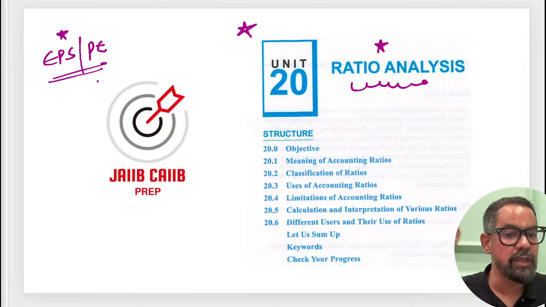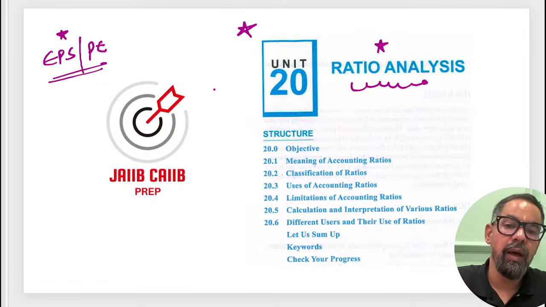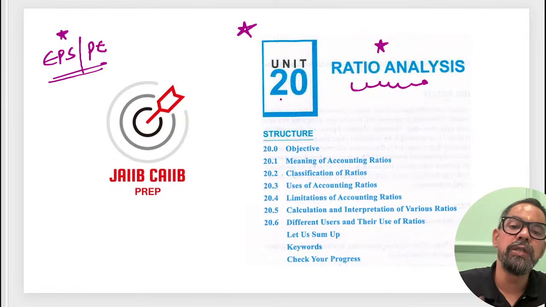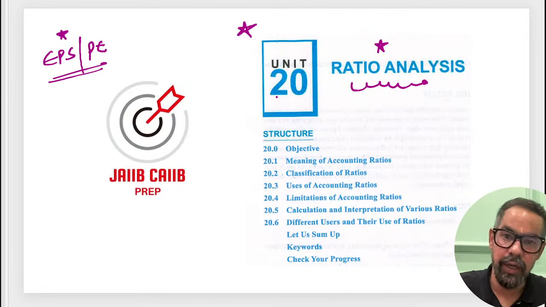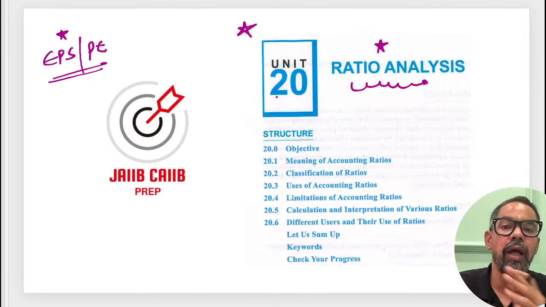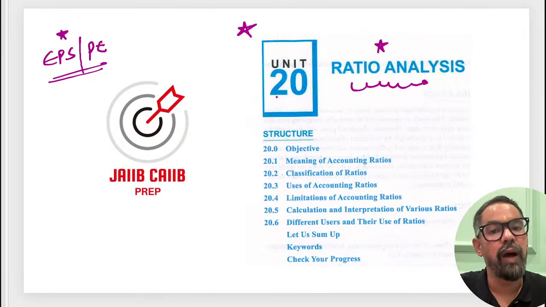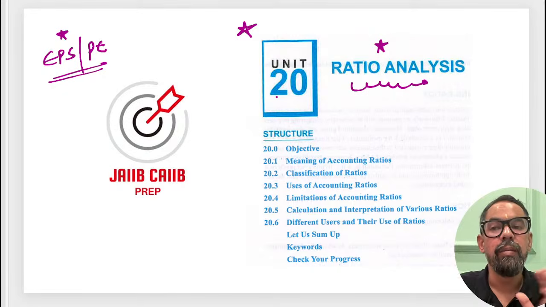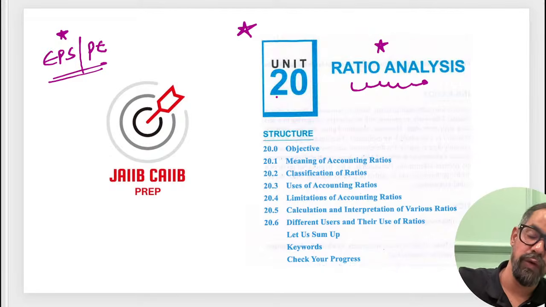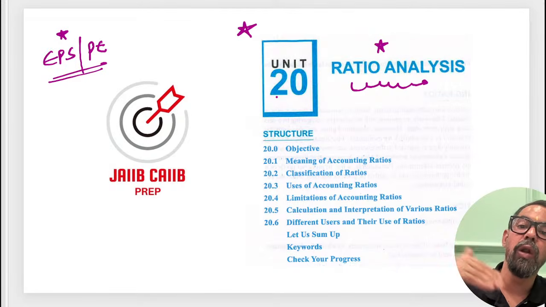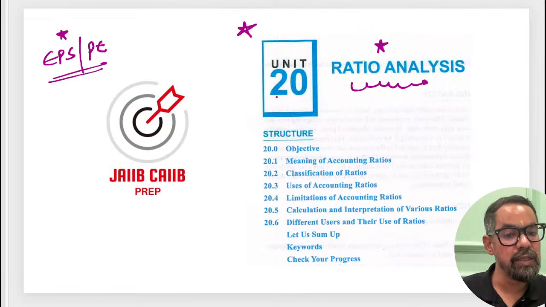So first thing, this is the case. Now the limitation of these particular ratios is they are purely based on historical data. What happened in the past, they are reflecting things based on those past data. Based on the outcome of these ratios, we are trying to predict the future. It is not like things will always be the same, right? So that is the case.